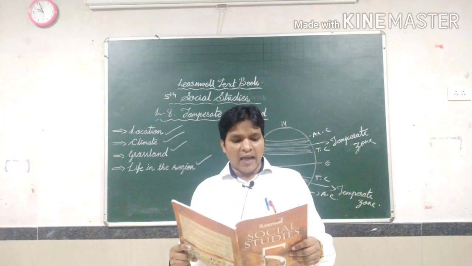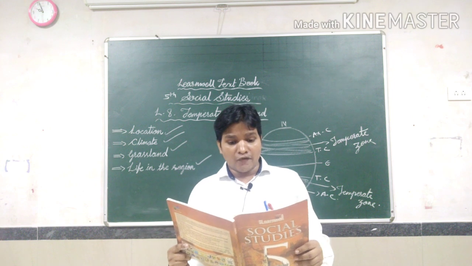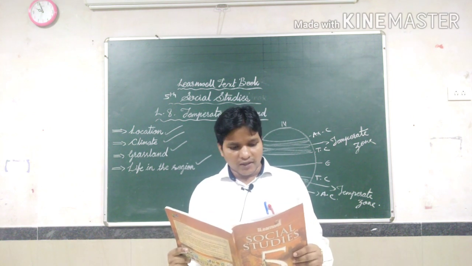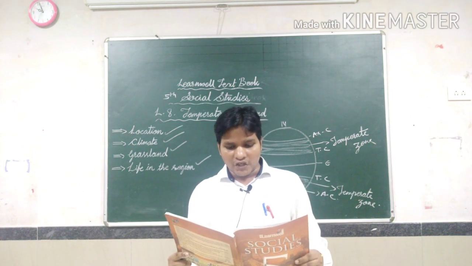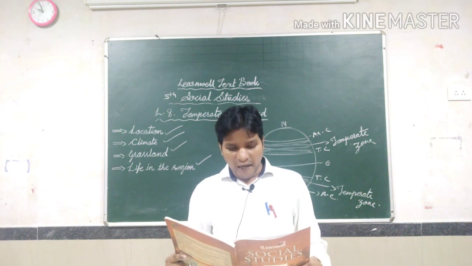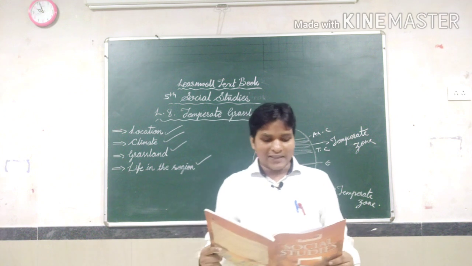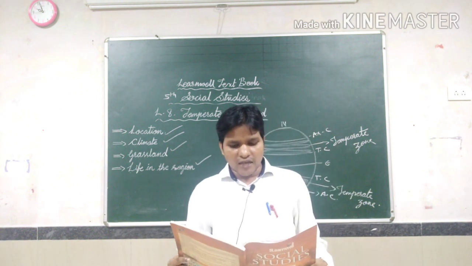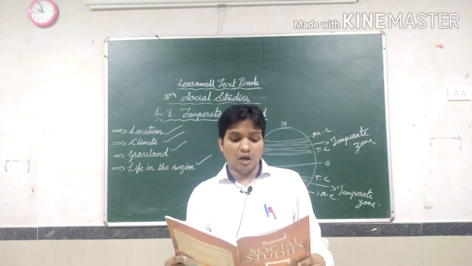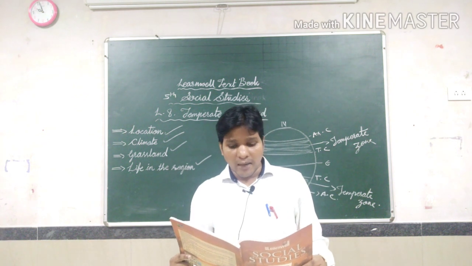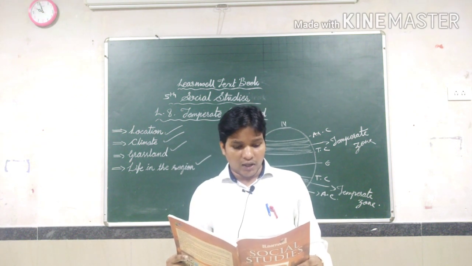Next, animal life. Different grasslands of the world support different kinds of animals. Some of the large animals found in the northern hemisphere regions are bison and grizzly bear. Some fierce animals such as the wolf are also found here. In the southern hemisphere, reptiles like the anaconda are found here.